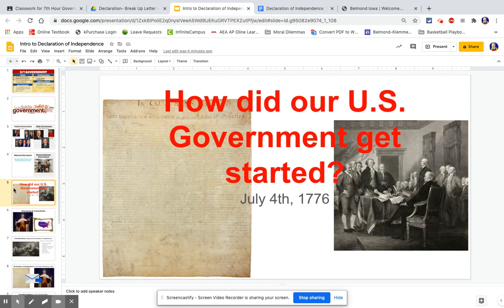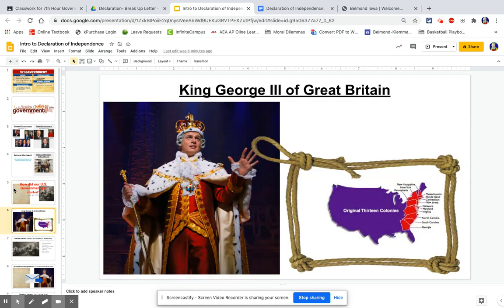And where we need to go with this is we need to go all the way back to the beginning of the United States. I'm not going to go through it super in depth, but just a general snapshot of what the United States was like at the very beginning of our country. At the beginning, we were just 13 colonies all over here on the East Coast.